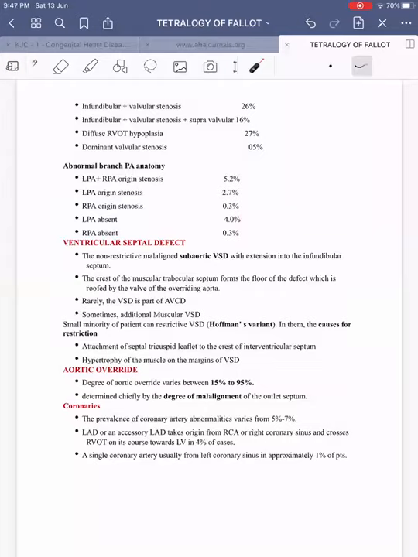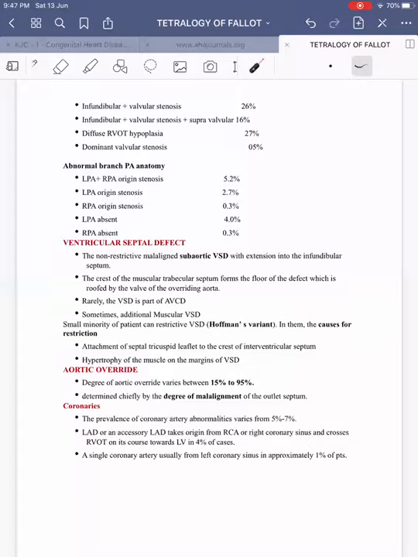Then coming on to the second component of tetralogy of Fallot, ventricular septal defect. Classically it is described as a malaligned non-restrictive subaortic VSD or conotruncal VSD. This non-restrictive malaligned subaortic VSD will have an infundibular extension. The crest of the muscular trabecular septum forms the floor of the defect, which is roofed by the overriding aorta. So the VSD will be roofed by the overriding aorta.